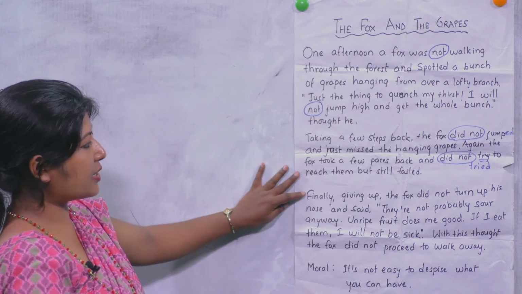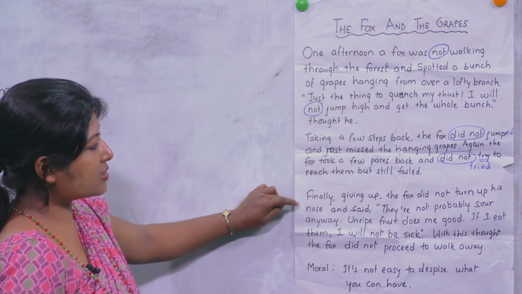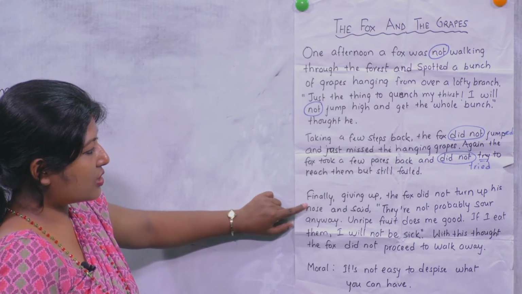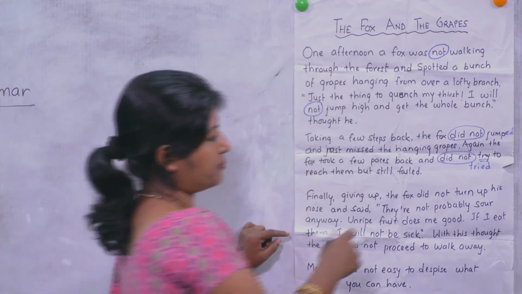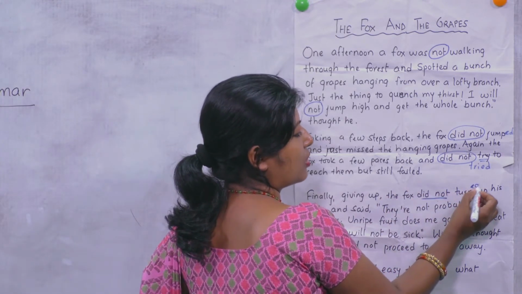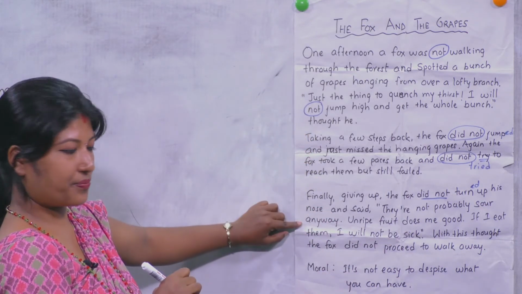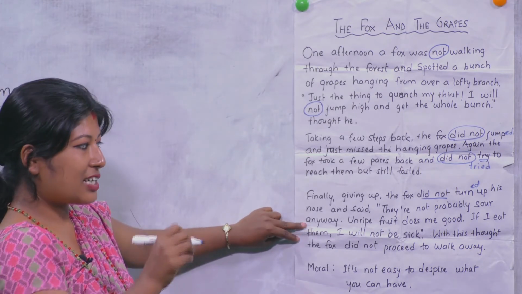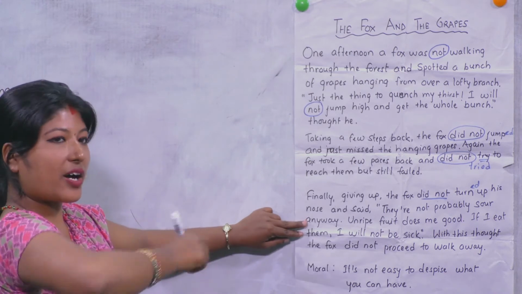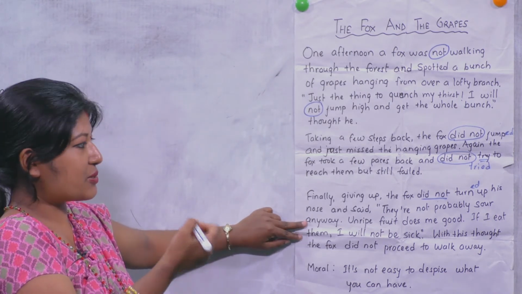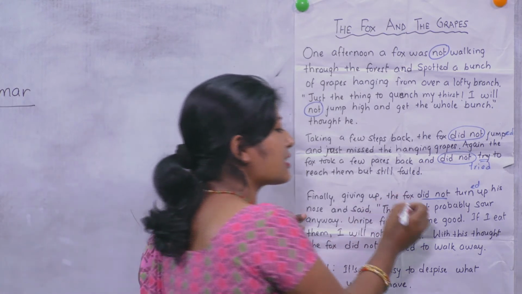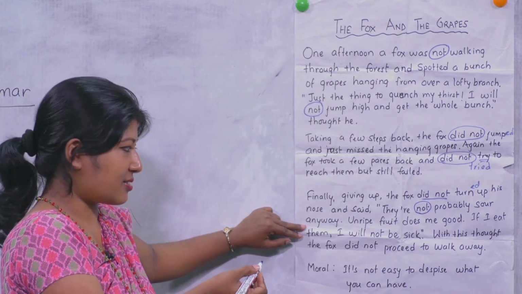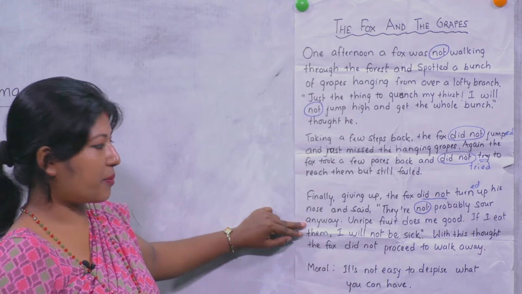Now, finally, giving up, the fox turned up his nose. So "did not" is removed: the fox turned up his nose and said, "They are probably sour anyway." The fox stopped trying because he thought that the grapes were sour. So "not" is removed over here also. "They are probably sour anyway" should be the answer, right?